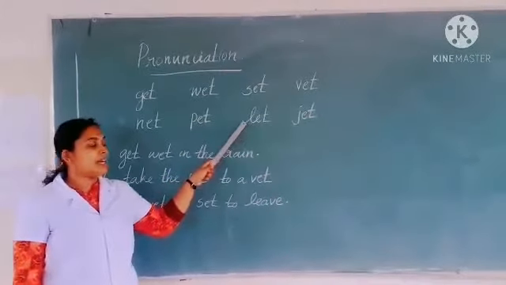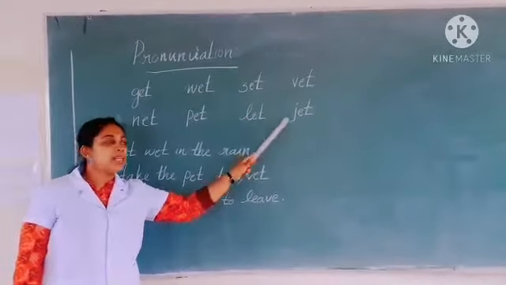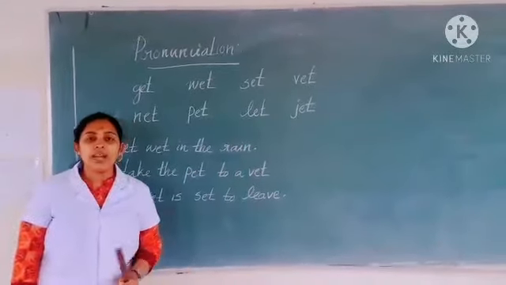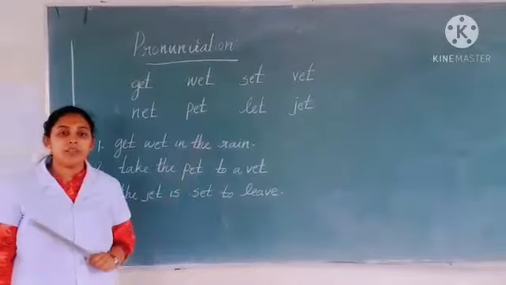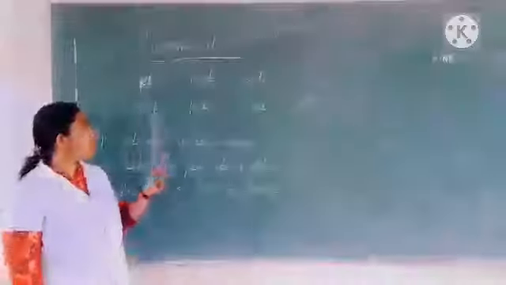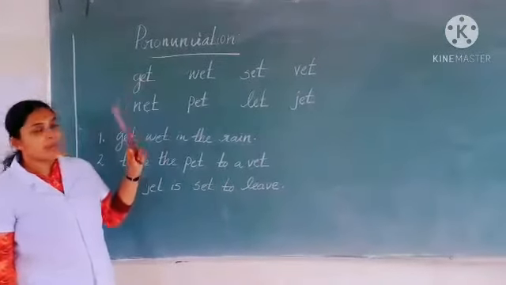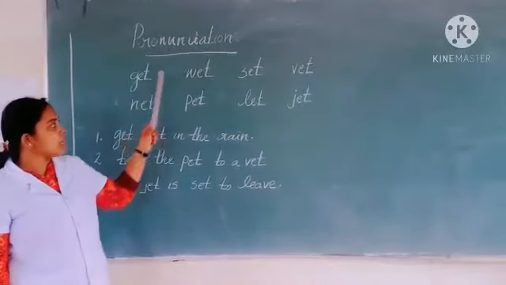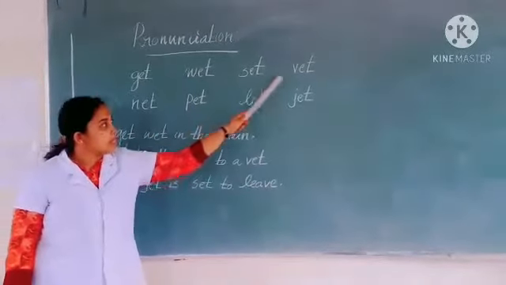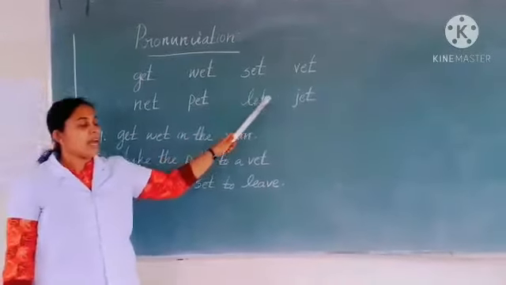And seventh one, L-E-T, let. And eighth one, J-E-T, jet. See children, can you identify any similarities between the words? Yes, all these words end with the same letters. What is that? Yes, E-T. So I will read once more. Get, wet, set, vet, net, pet, let and jet.